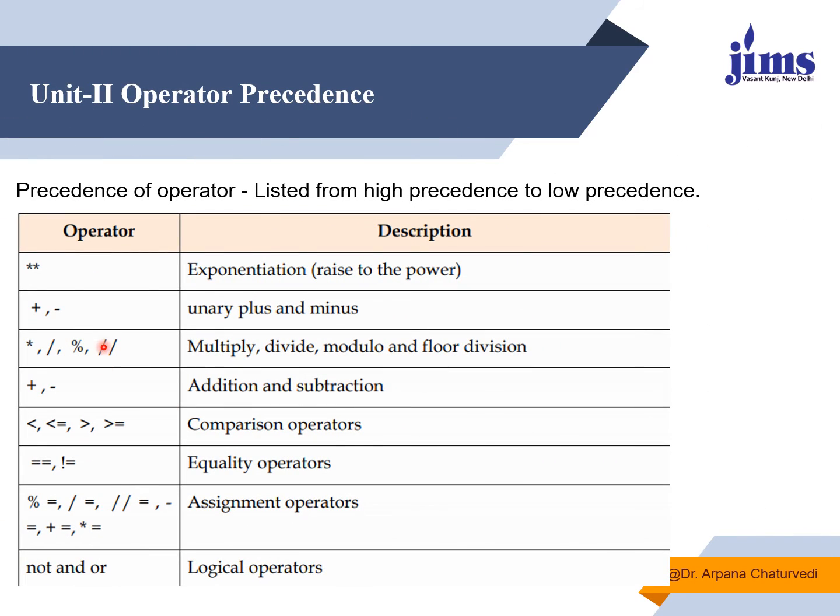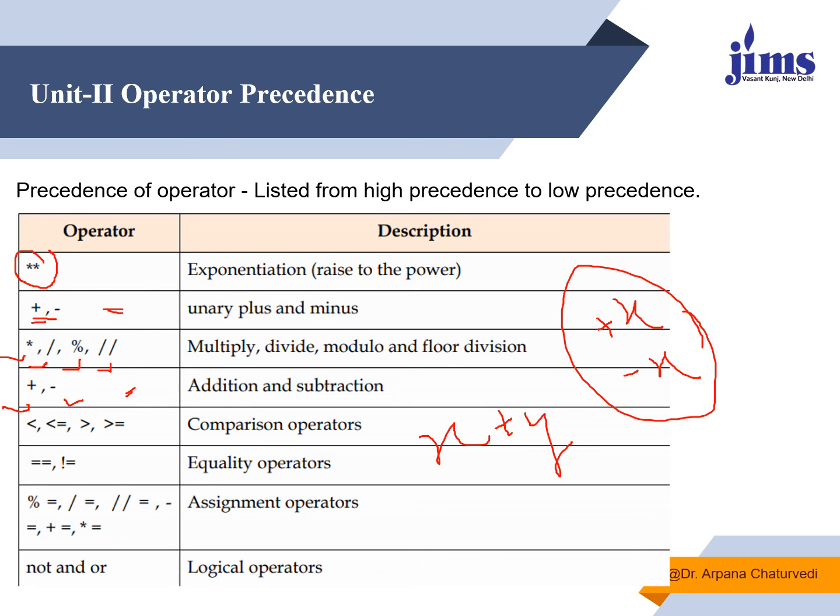So here is the operator precedence. You have to remember that the exponent symbol has the highest precedence. Then plus and minus both have the same precedence. Then multiplication comes first, then division, then modulus, then integer division. Here, what is the difference between this plus and minus and that plus and minus? This is a unary operator. Unary operator means only one operand is there, like plus x or minus x: one operand, one operator. And binary means two operands and one operator.